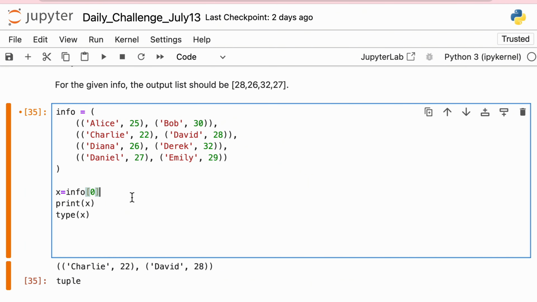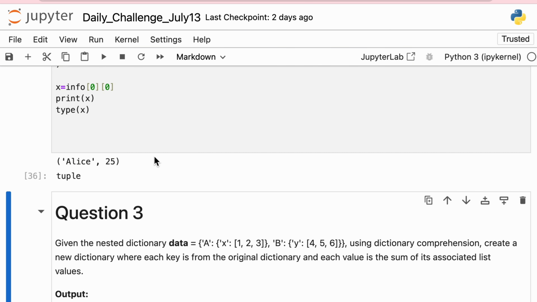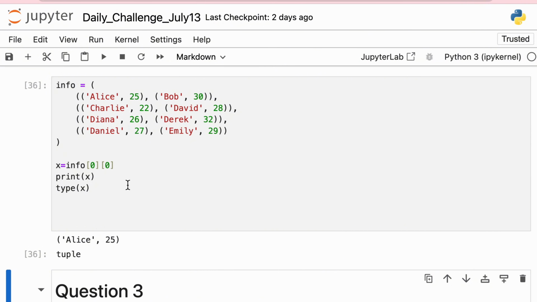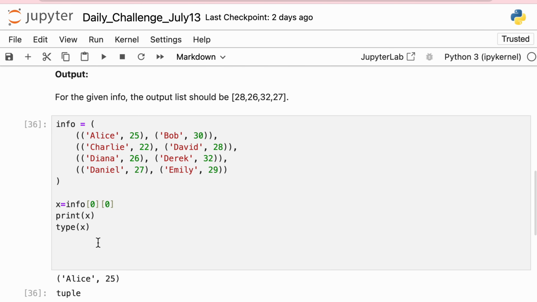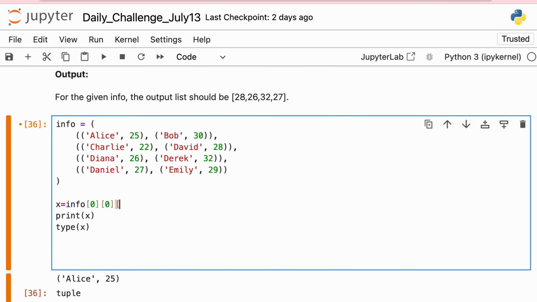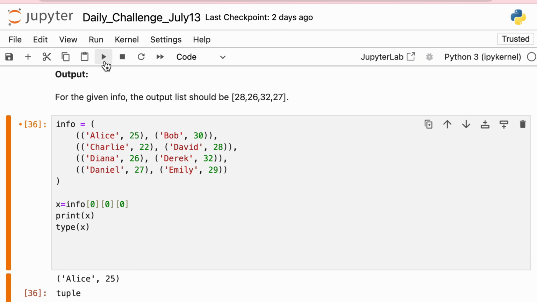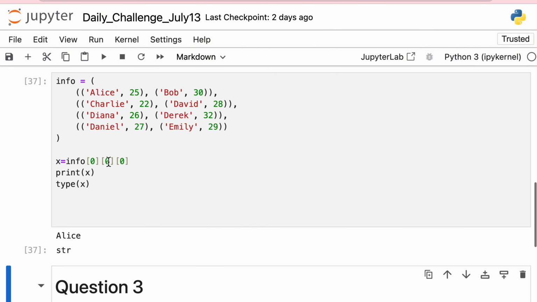If I do 0 and after that another 0, I get to know that this is again a tuple, a tuple inside a tuple. And after this, if I do another 0, I get a string.